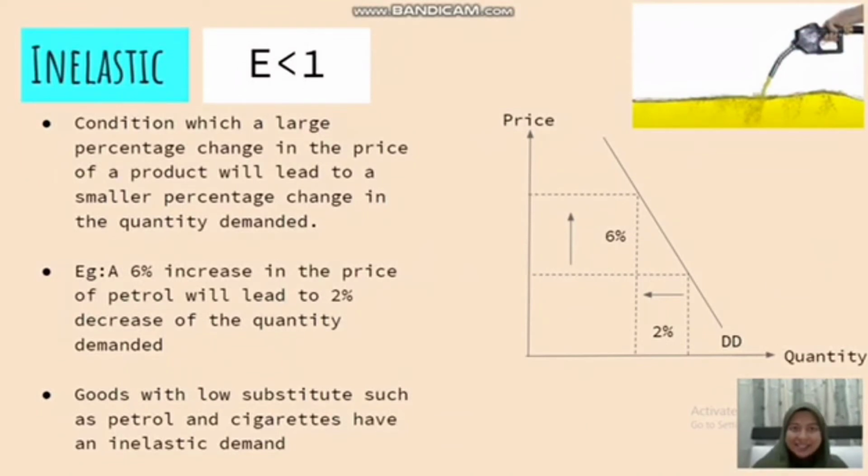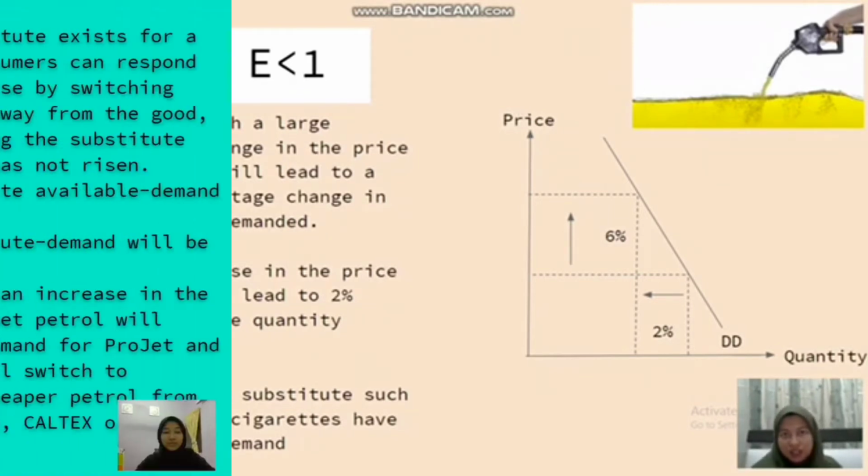Lastly, inelastic, which is elasticity lower than 1, a condition in which a large percentage change in the price of a product will lead to a smaller percentage change in the quantity demanded. As an example, a 6% increase in the price of petrol will lead to a 2% decrease in the quantity demanded, because even when the price keeps going up, people still use cars, so people need petrol to move the car.